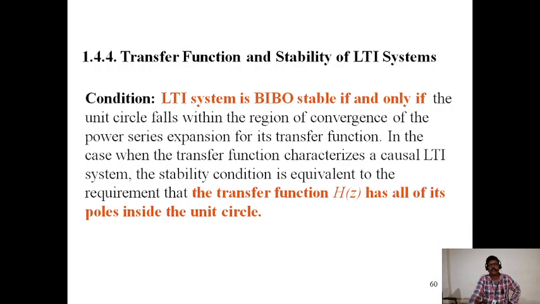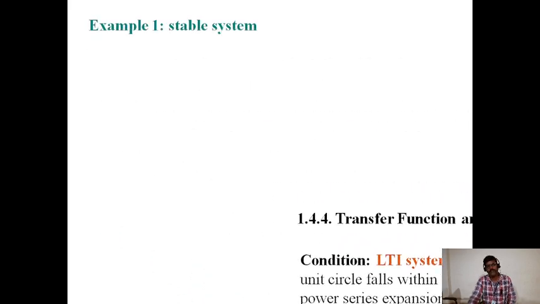Transfer function and stability of LTI systems. An LTI system is stable if and only if the unit circle falls within the region of convergence of the power series expression for its transfer function. In the case when the transfer function characterizes a causal LTI system, the stability condition is equivalent to the requirement that the transfer function H of z has all of its poles inside the unit circle. Example.